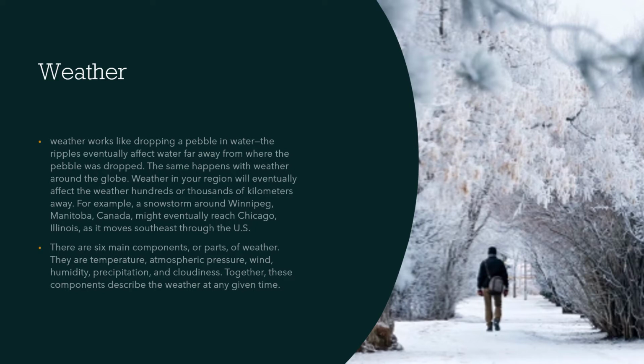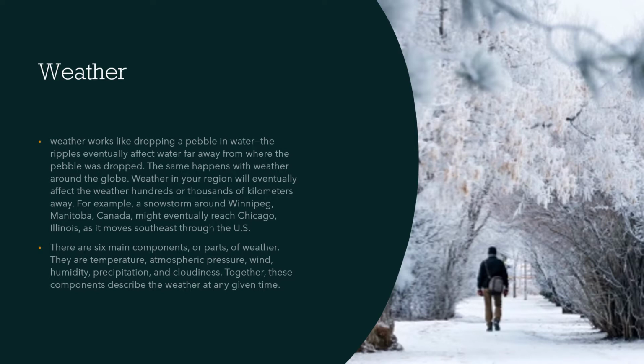Weather works like dropping a pebble in water. The ripples eventually affect water far away from where the pebble was dropped. The same happens with weather around the globe. Weather in your region will eventually affect the weather hundreds or thousands of kilometers away. For example, a snowstorm around Winnipeg, Manitoba, might eventually reach Chicago, Illinois, as it moves southeast through the U.S.